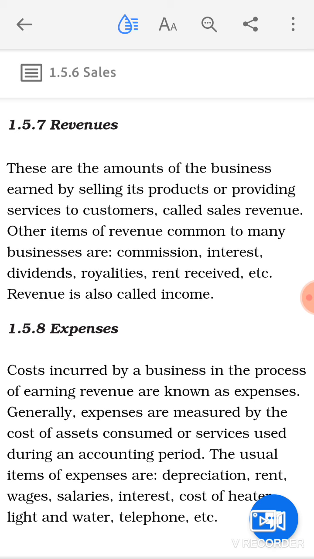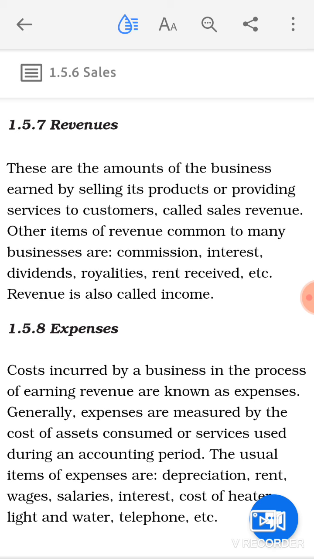The next term is expenses. Now, when you talk about expenses, expenses are basically the cost incurred by a business in the process of earning revenue. So you can call them expenses. While earning your revenues, if any cost is incurred by the business for earning those revenues, that cost will be known as the expenses of the business.